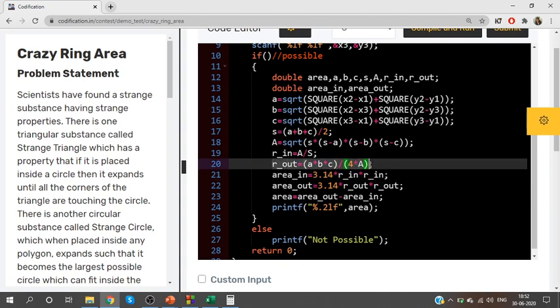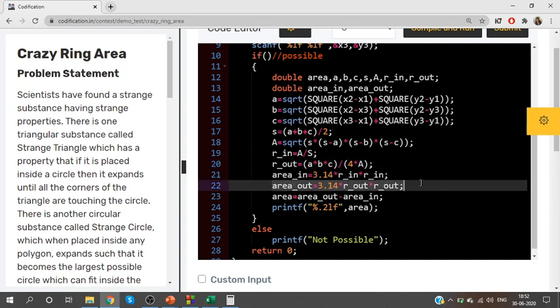Get the radius of the outer circle and find its area. So once you know the area of the outer circle and the area of the inner circle, we can calculate the overall area. How can we calculate the overall area? Area of the outer circle minus area of the inner circle. Finally, print that value. Okay.